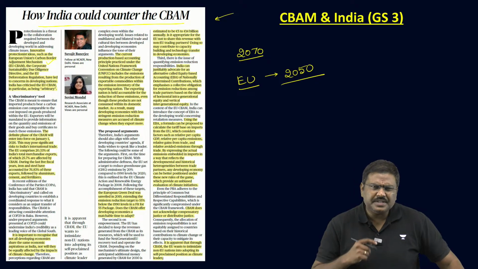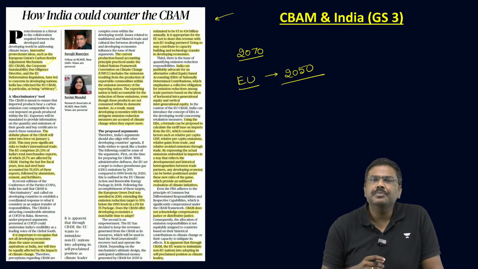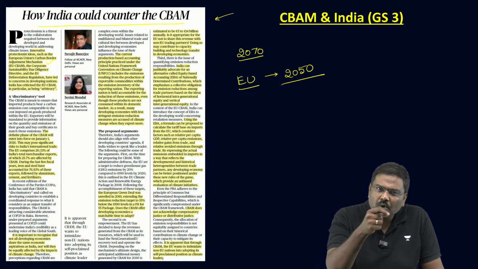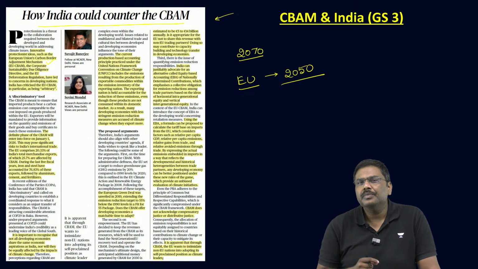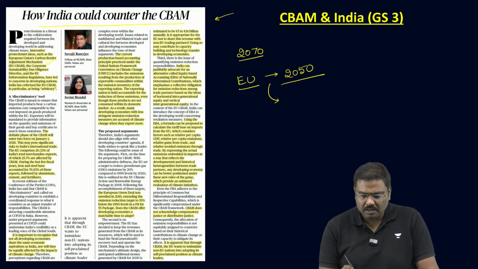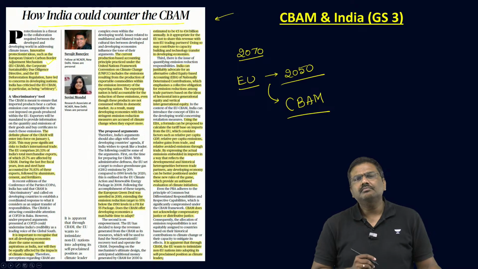In order to achieve these targets, multiple reforms have been proposed and some of them already in implementation. One such reform which has been announced by the European Union is the carbon border adjustment mechanism.